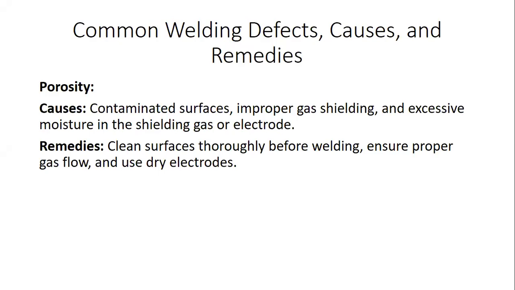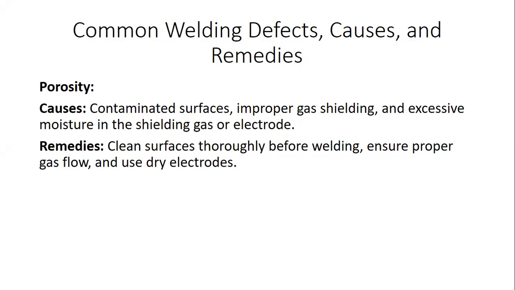Next, we are going to see what the common welding defects are, and their causes and remedies. In continuation of the introduction to various sources of defects and remedies, now we are going to see the different types of defect classification, how each is produced, and what the remedies are to stop those kinds of failures in future. Under each type, we will discuss the various causes and remedies. The first type of defect is porosity. This type of problem is caused by contaminated surfaces.